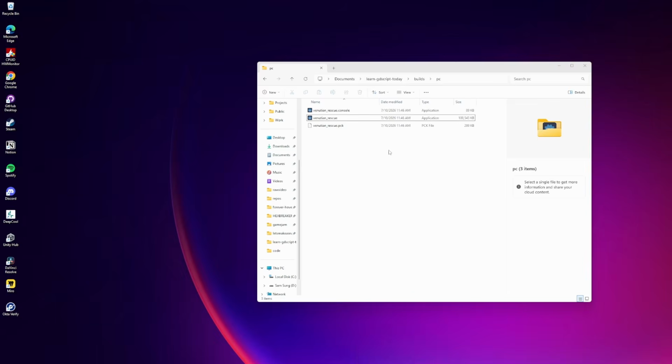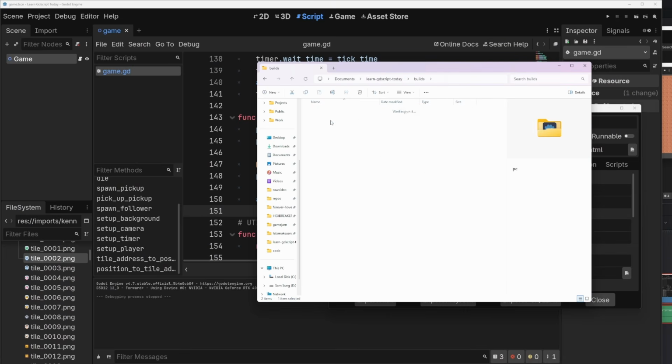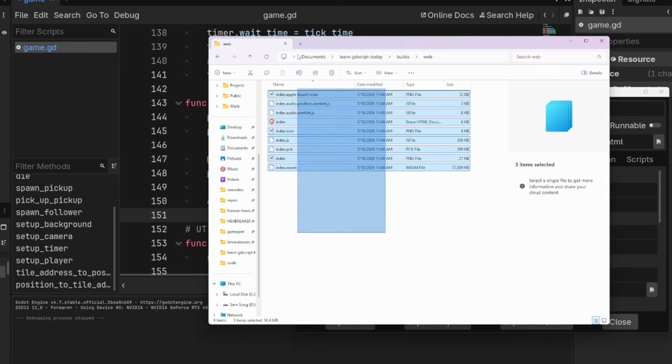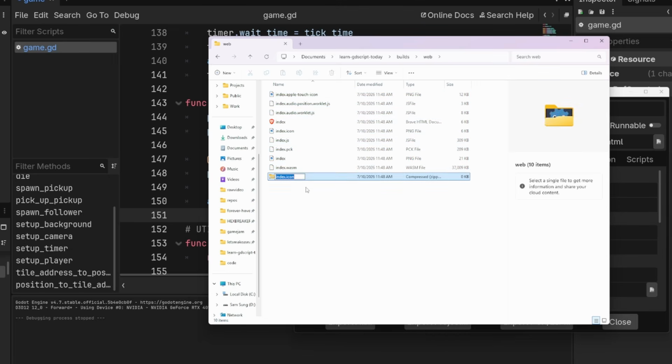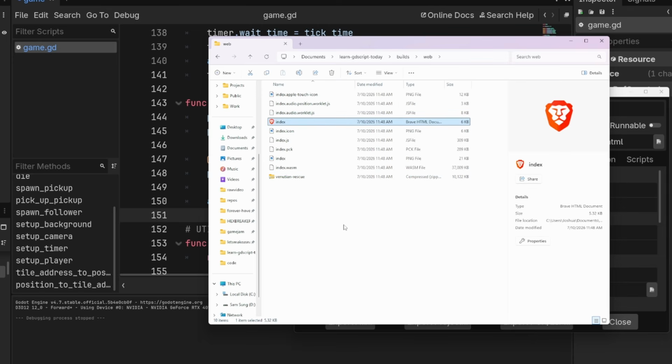And you'll see, if you go to your web builds folder, you'll get this. What I want you to do is select everything, right click, click on compress to zip file. I'd call it just Venusian Rescue. Now it's deadly important that there's a file called index.html in here. If it's called something else, you will die. It'll be messy.